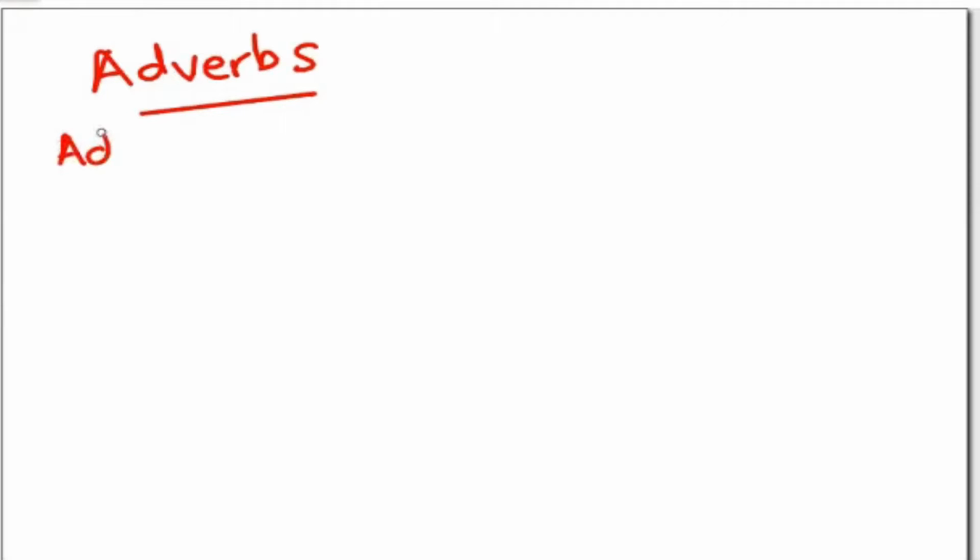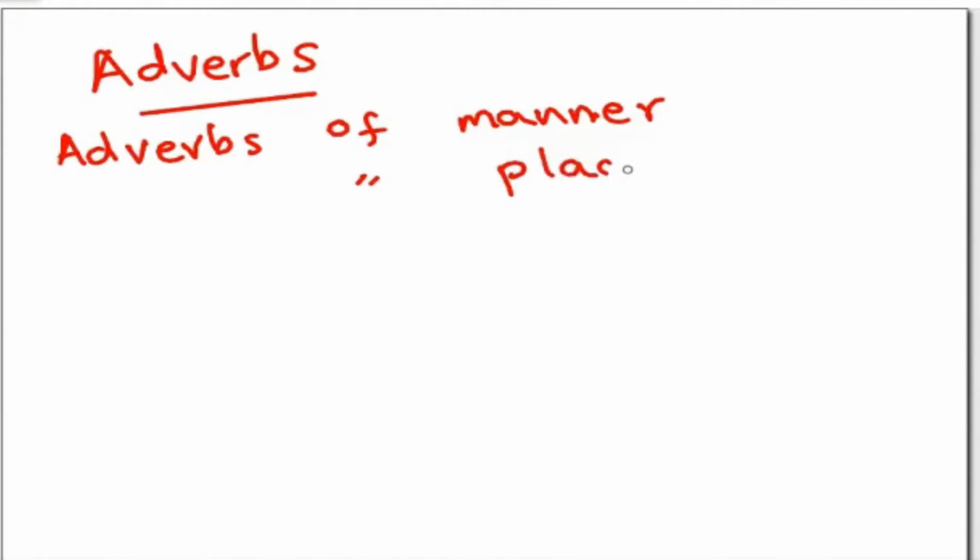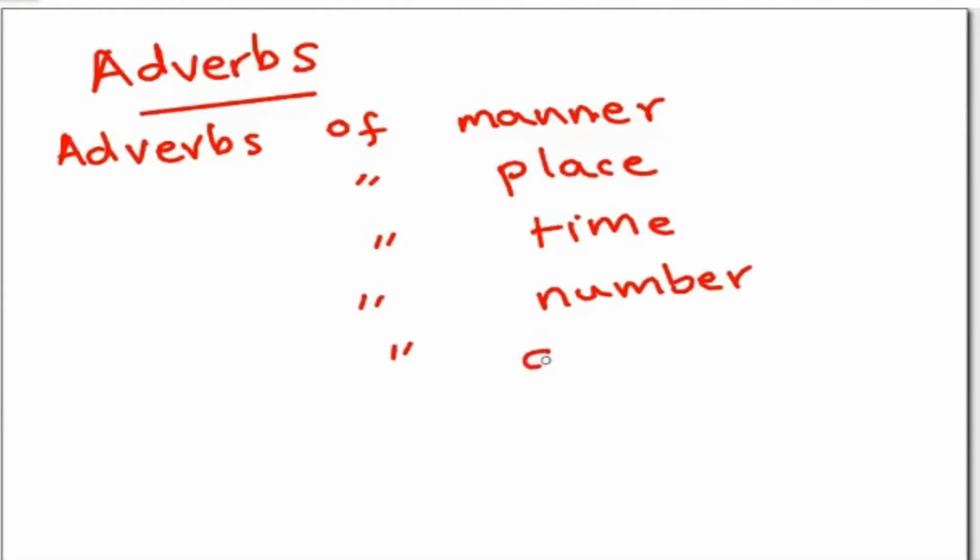Adverbs of manner, then adverbs of place, and then adverbs of time, and then adverbs of number, and then adverbs of degree, and then adverbs of interrogation, that is interrogative adverbs.